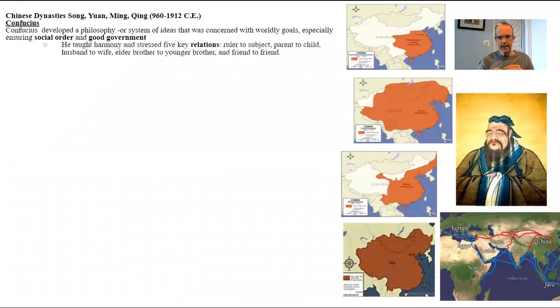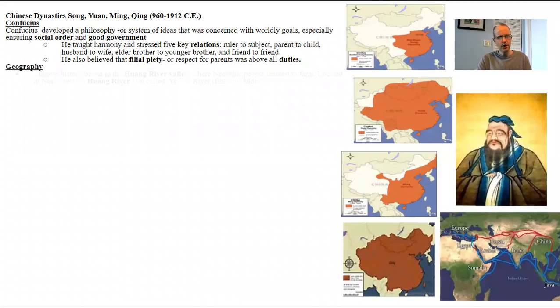The biggest thing that he actually says with these key relationships between ruler to subject, parent to child, husband to wife, the biggest one you want to know for your AP exam is filial piety. This is basically above all these duties to succeed for having harmony in ancient China is going to be the idea of respect from children to their parents. Okay, and that's filial piety. That's the idea that you're going to have encompassed in ancient Chinese history, and Confucius is solely understood through Eastern Asia.